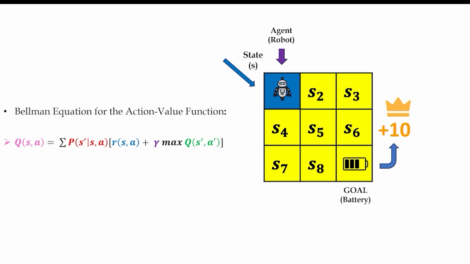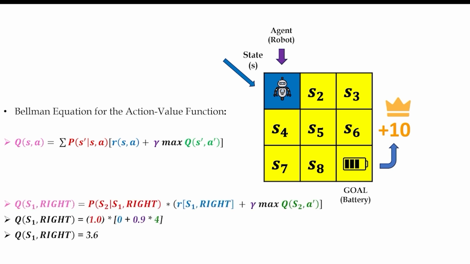And gamma is the discount factor, which discounts future rewards. We'll use a gamma of 0.9 in this example. And the last term is the maximum possible future reward the agent can expect from the next state after taking the best possible action in that state.